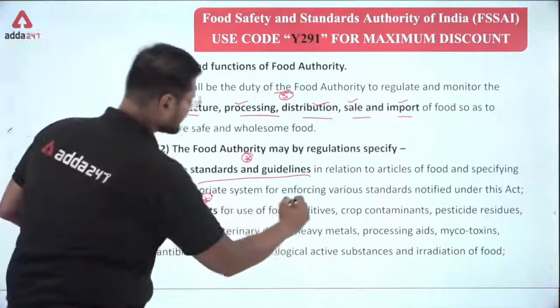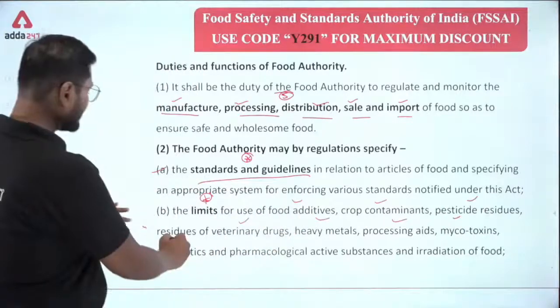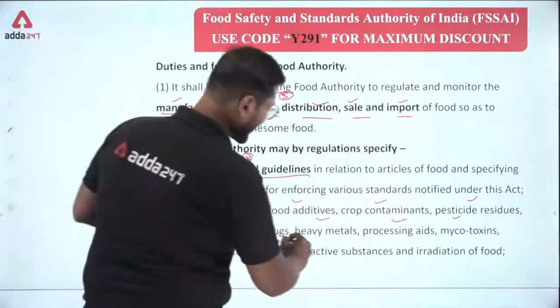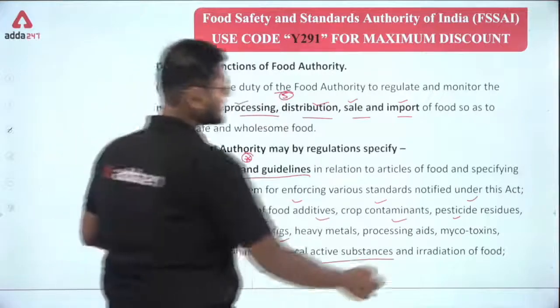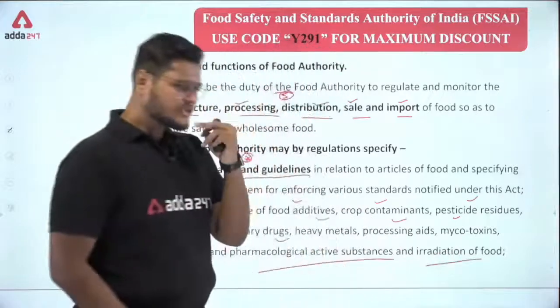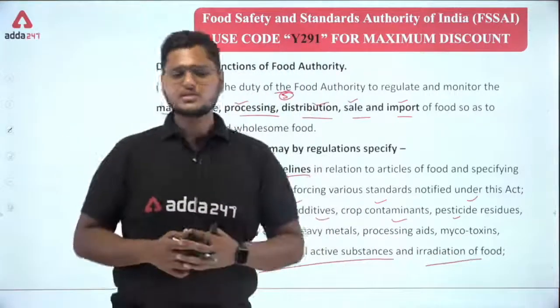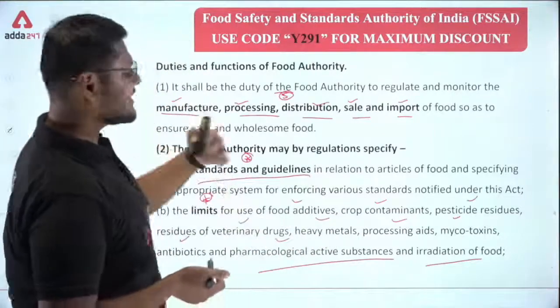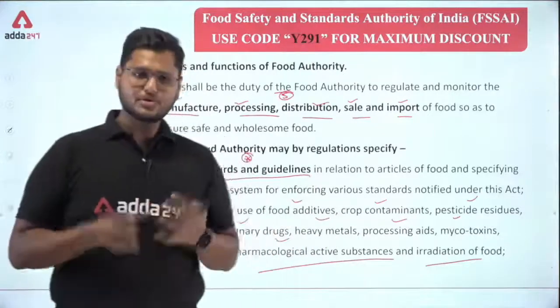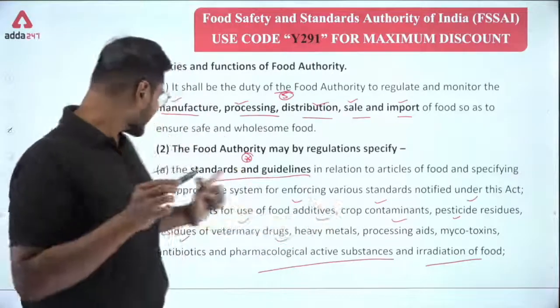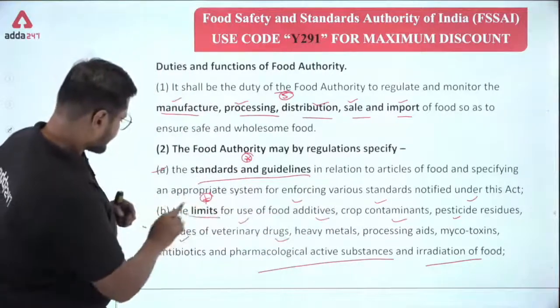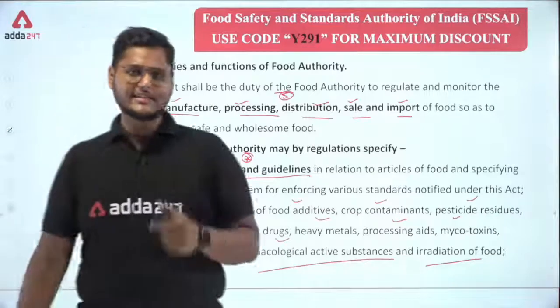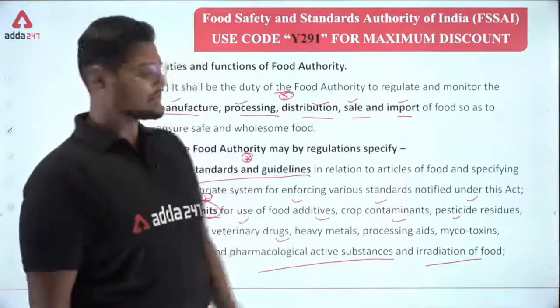Next one, the limits for use of food additives, antibiotics and pharmacologically active substances, and irradiation of food. Talking about irradiated food, sometimes the food undergoes a certain type of radiation, so the level of radiation should be at the prescribed limit. Clear? It should not exceed that. The food should not become cancerous.